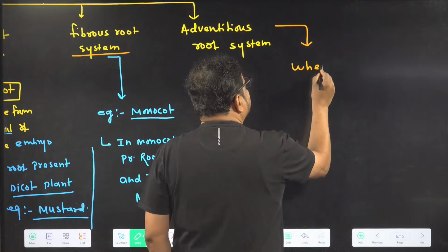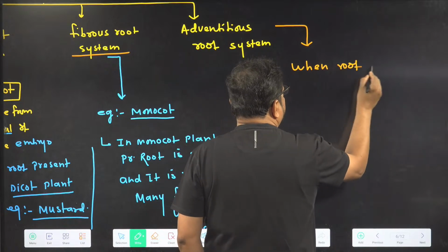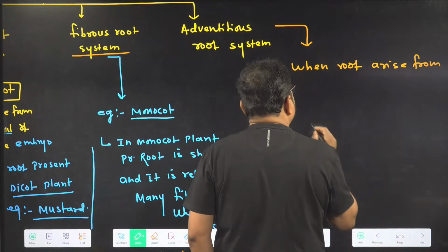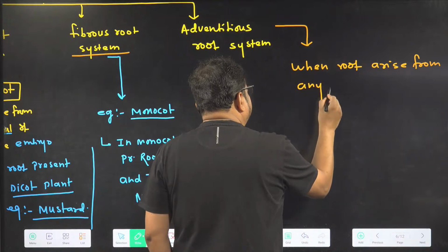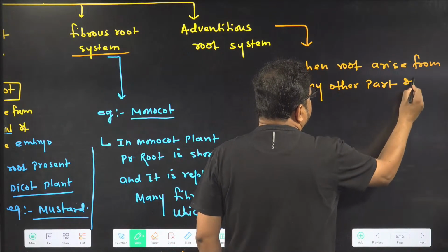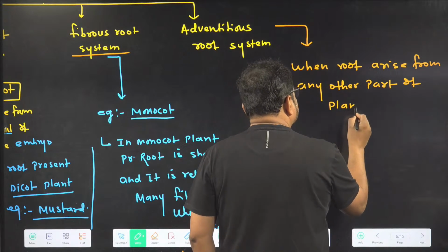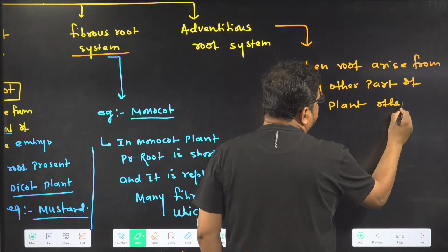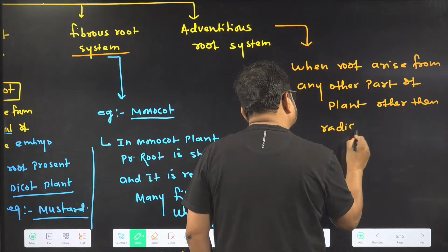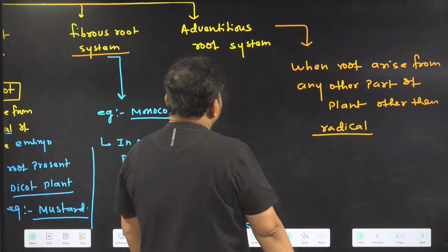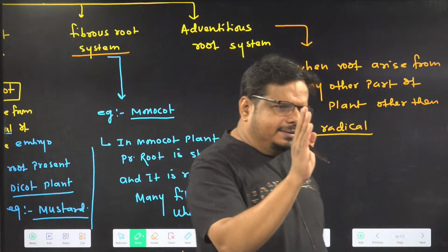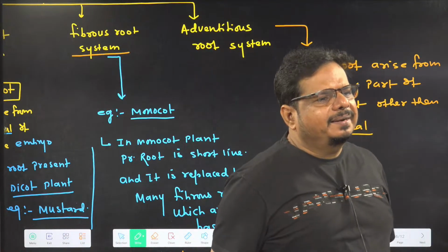So when a root arises from any other part of plant other than radical, it is called adventitious root. Means root does not arise from radical, they arise from any other part other than radical.